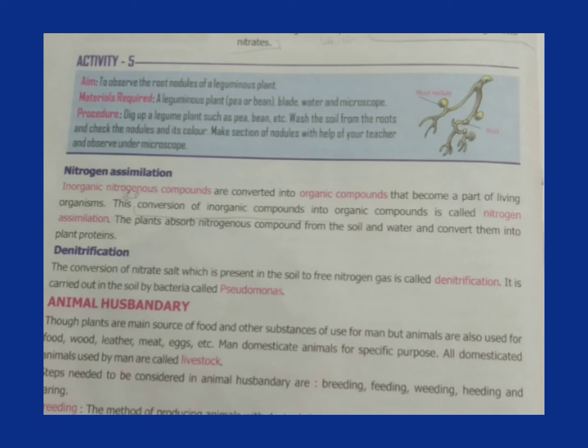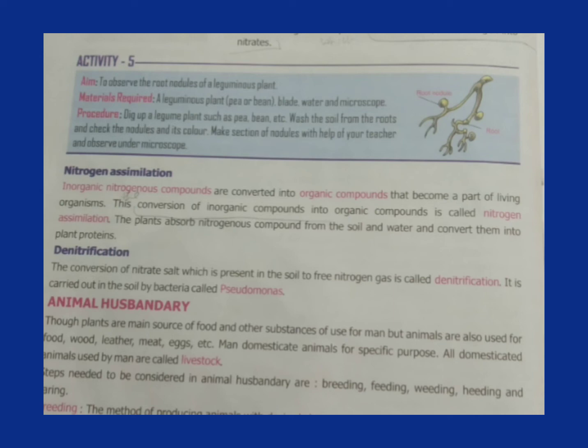Breeding, the method of producing animals with desired characteristics. Feeding, animals have to be fed with a balanced diet for their health, growth and development.